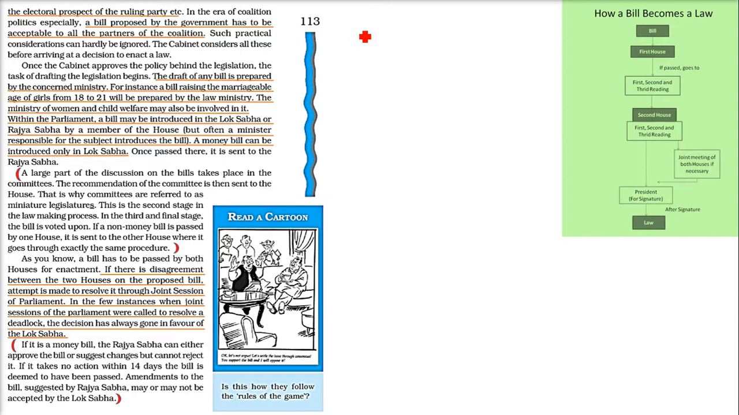A bill proposed by the government has to be acceptable to all partners of the coalition, because it is possible that the government is having an alliance. For example, the BJP has an alliance called NDA. So most of the Ghatak, or the party coalition, should agree with this. The draft of any bill is prepared by the concerned ministry. I will give you an example. For instance, a bill raising the marriageable age from 18 years to 21 years will be prepared by whom? The law ministry. The law ministry is going to prepare this bill.